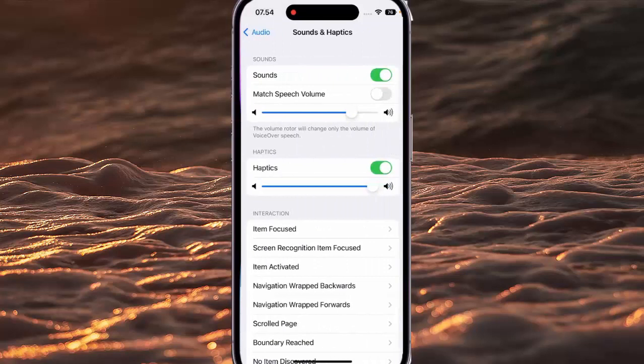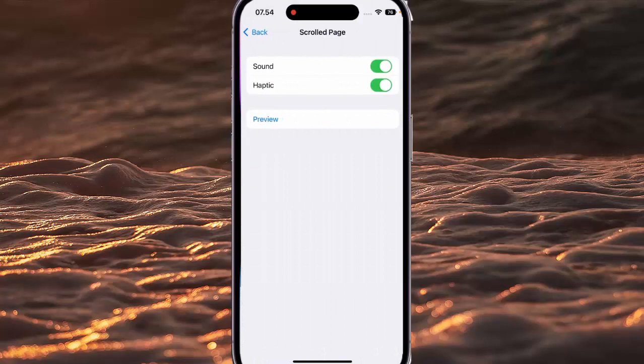Under Interaction section, tap Scroll Back. Now, tap the on-off switch next to Sound to enable or disable this option. When the switch turns green, it means that this option is on and your phone will play a sound effect when VoiceOver is on and you scroll the page. If needed, you can tap Preview to listen to how the sound will sound when it's enabled.